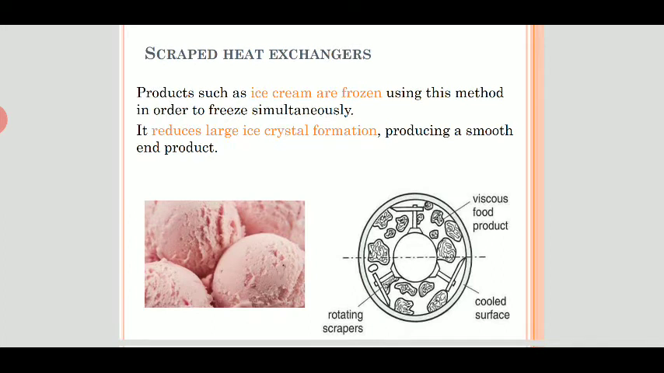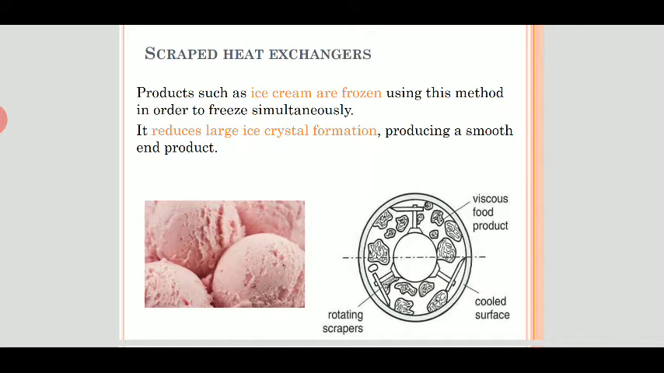Then scraped heat exchangers. Products like ice creams are frozen using this method in order to freeze simultaneously. It reduces large crystal formation, producing a smooth end product. In this, what will happen?